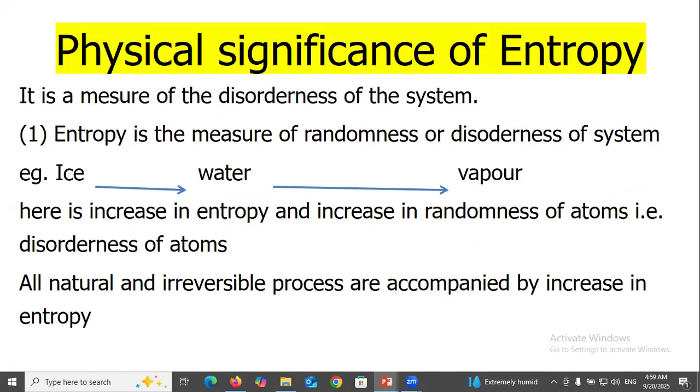Physical significance of entropy: it is the measure of the disorderliness of the system. Entropy is the measure of the randomness or disorderliness of a system. Going from ice to water to vapor, there is an increase in entropy and in the randomness of atoms, that is, the disorderliness of atoms. All natural and irreversible processes are accompanied by an increase in entropy.